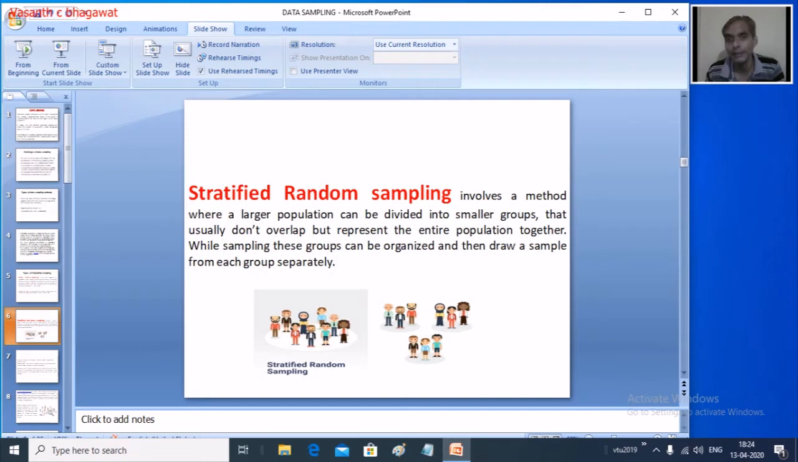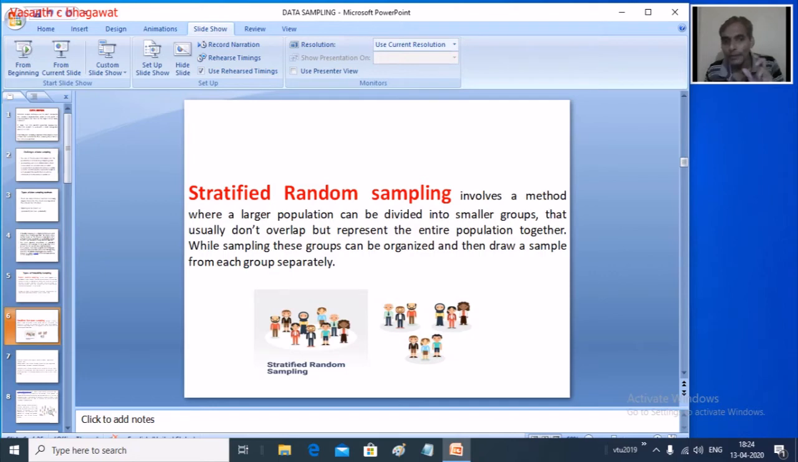Now it involves a method where a large population can be divided into a smaller group. So we have a large population and we try to divide this large population into smaller groups that usually do not overlap with each other. Now this entire population, let us say we are trying to group it differently such that there is no overlap.